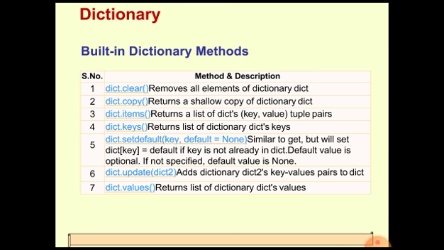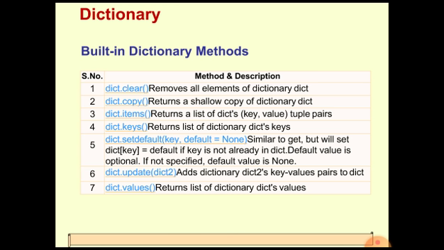If the key is not already present in the dictionary, setdefault will add that key to the dictionary, and after addition, that key's value will be set to some default value.